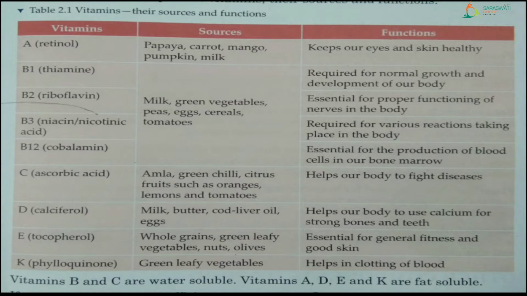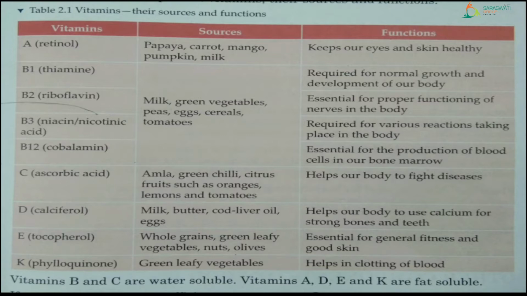The second one is vitamin B, but if you will see that column, it is written B1, B2, B3 and B12. That means these are the sub-vitamins of vitamin B. First we will see that we get vitamin B from the sources like milk, green vegetables, peas, eggs, cereals and tomatoes, right? Now there are different type of vitamin B, as you can see here, and all the different type of vitamin B is doing the different function in our body.